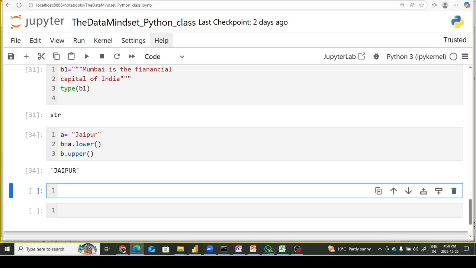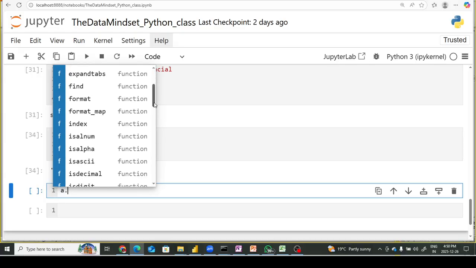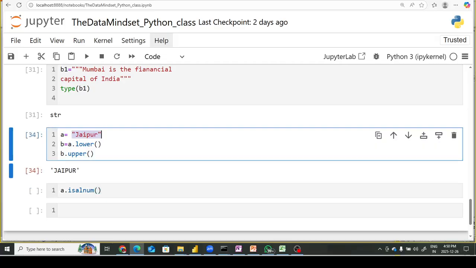All right, again I wanted to use some more functionality, so again press tab. Let's say I use alphanumeric. If I want to test whether a given string is alphanumeric or not, what is it going to return?